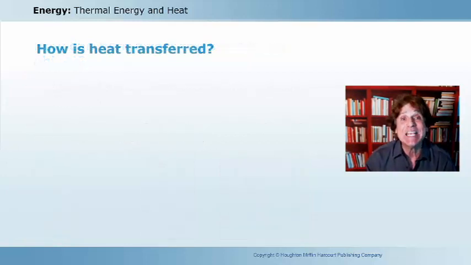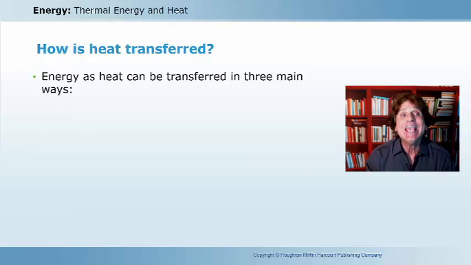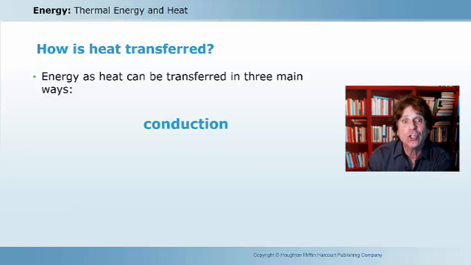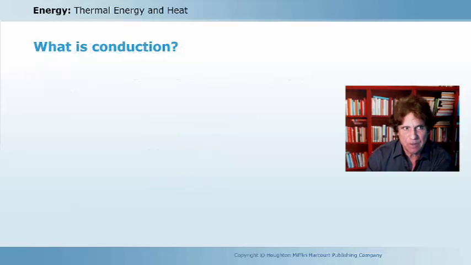Now, how is heat transferred? Heat can be transferred in one of three main ways. The first is called conduction. Then we have convection. And finally, the heat transfer called radiation. Let's look at these specifically.